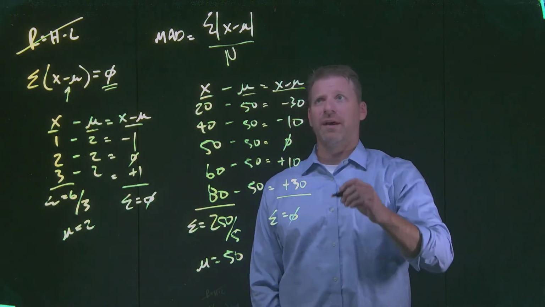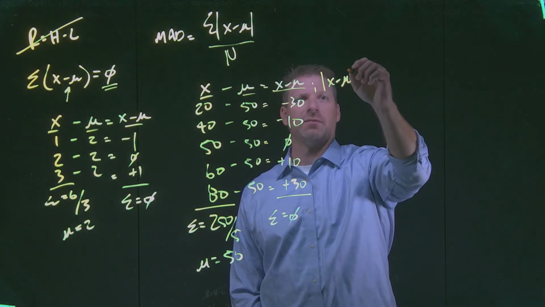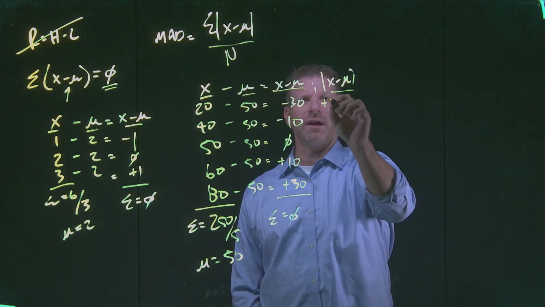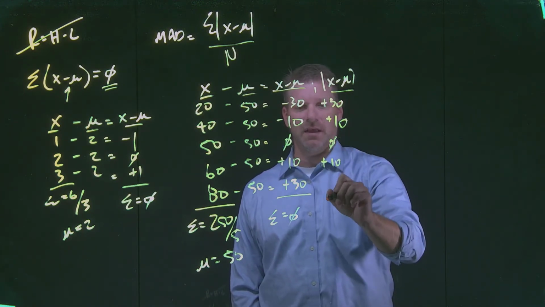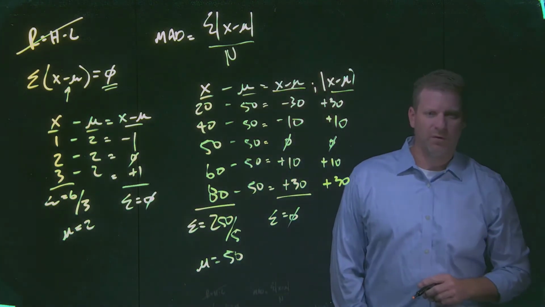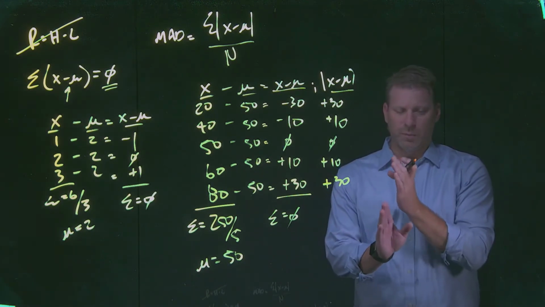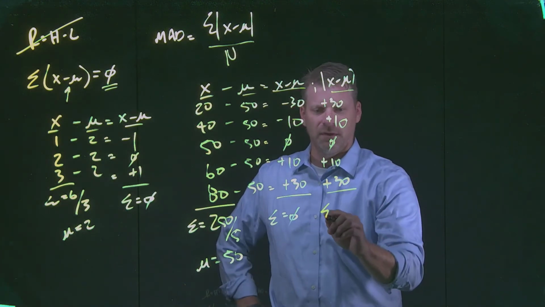One way we could avoid that would be to do the absolute value, right? So if we go in and we say, what's the absolute value of -30? Of course, we've got +30, +10, 0, +10, and then +30. So one way to avoid this offsetting, from this property of the mean being in the center of the data, is to do an absolute value.